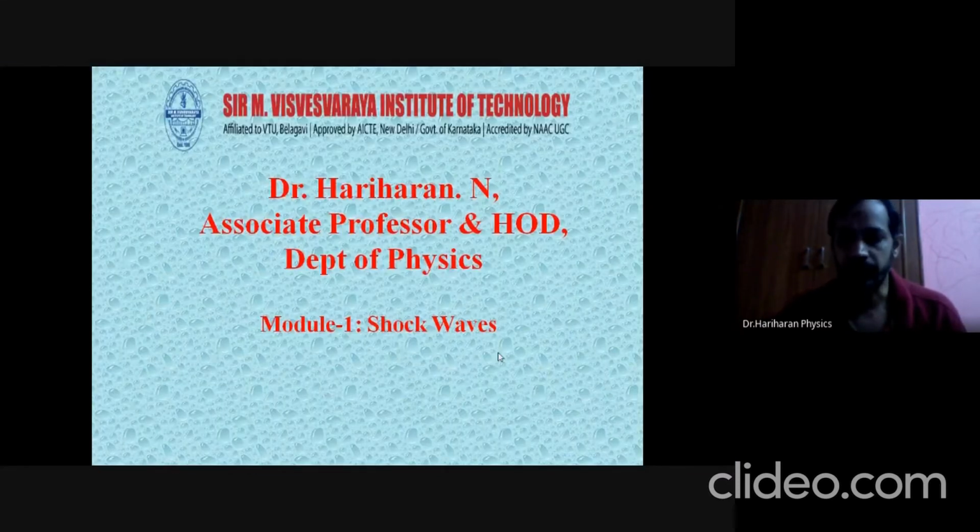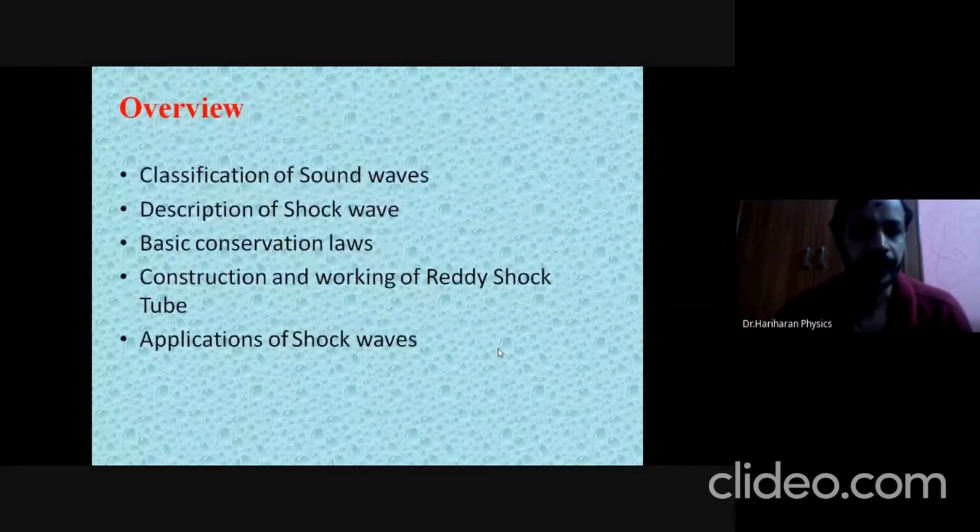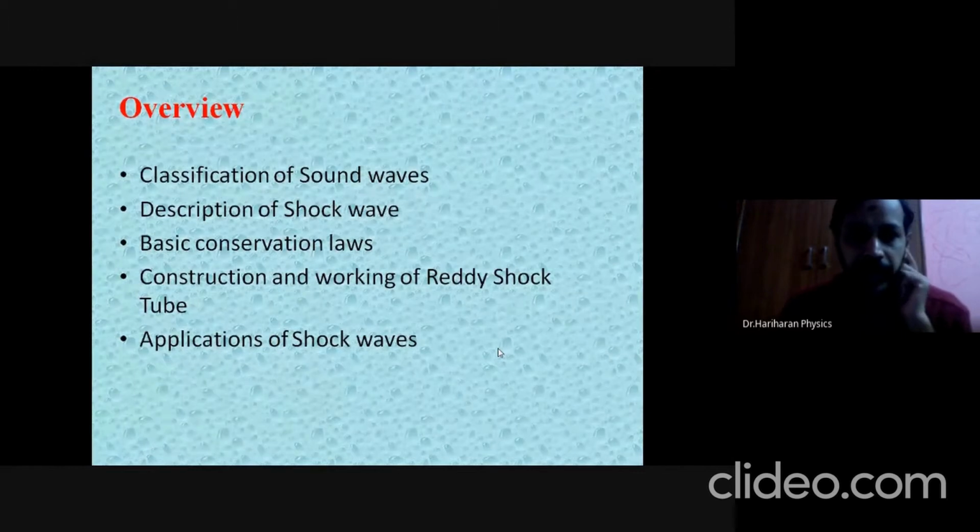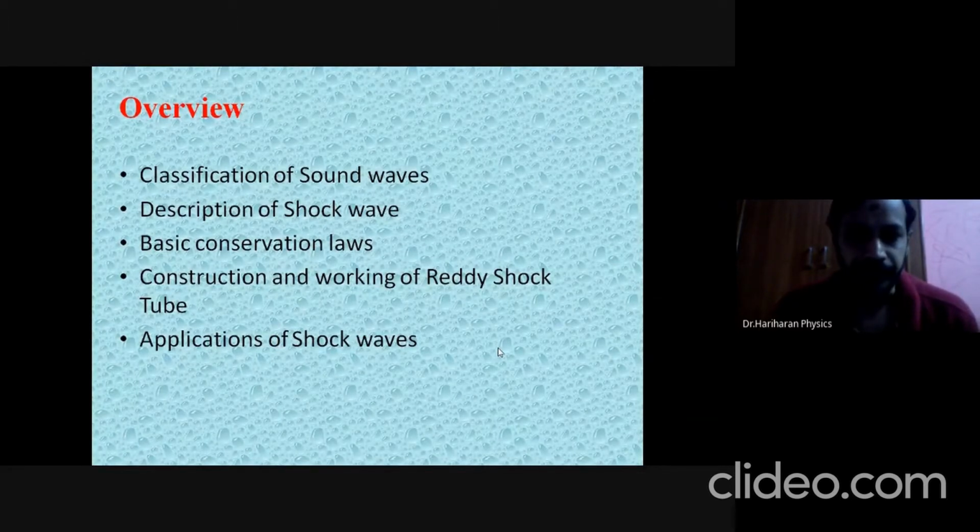So let us recollect what happened in the last class. We looked at how sound waves were classified, and after knowing how the sound waves were classified, we stopped at that point. So today we will move on to the description of shock waves, then the basic conservation laws, and some of the applications of shock waves.